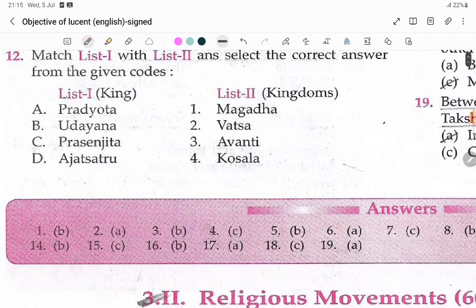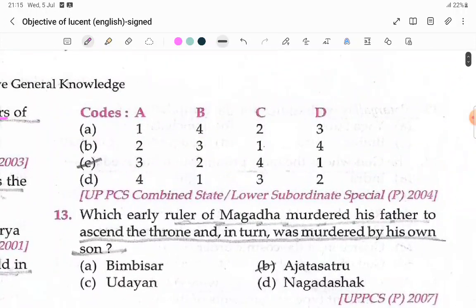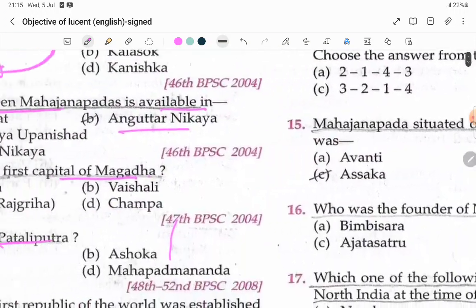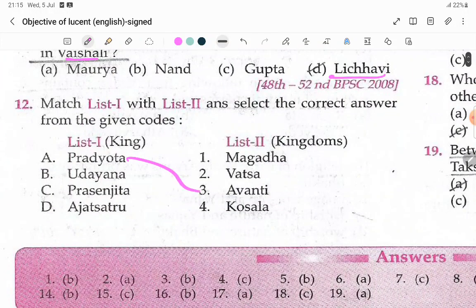Match the following: Pradyota, Udayana, Prasenjit, Ajatashatru with Magadha, Vatsa, Avanti, Kosala. Very important, king and kingdom belong together. So the answer is 3, 2, 4, 1. See, Pradyota belongs to Avanti. Udayana, Vatsa, means Vaishali, you remember. Prasenjit, Kosala. Ajatashatru, Magadha.